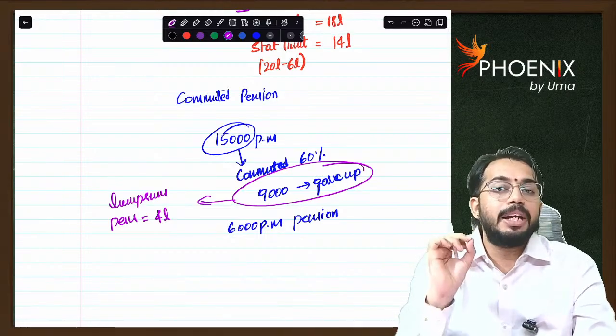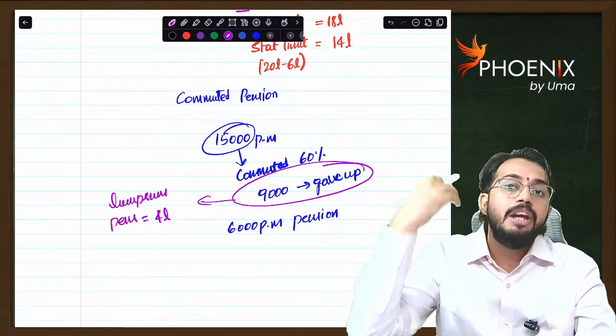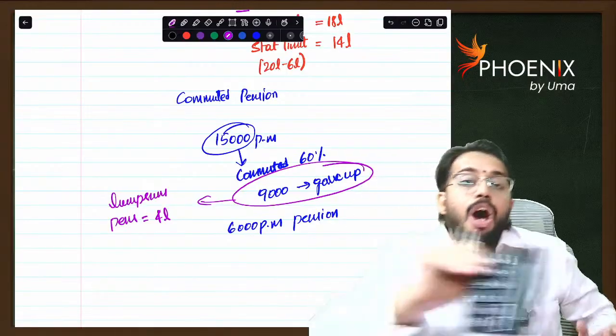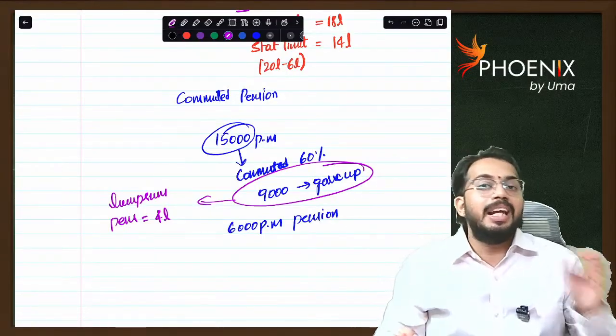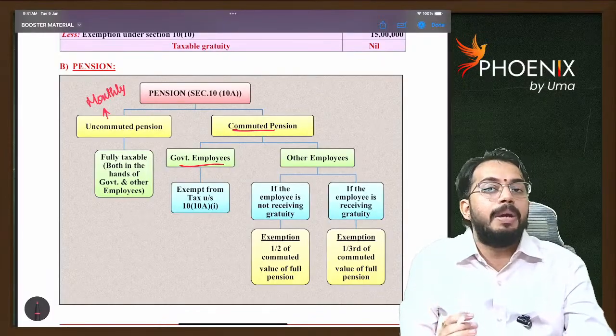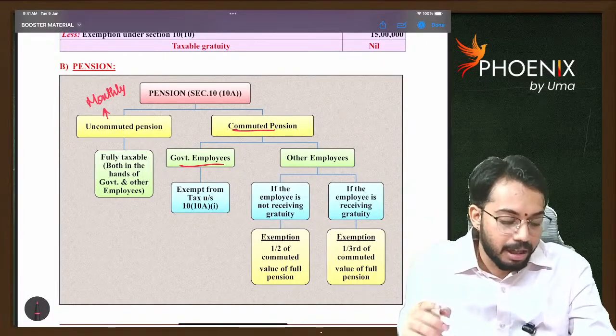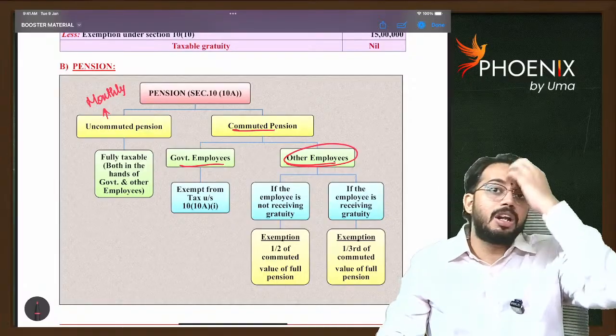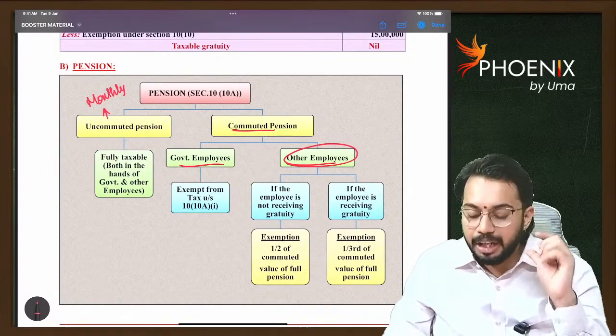If commuted pension is received by a government employee, it is fully exempt. If commuted pension is received by a non-government employee, then partial exemption will be allowed. Commuted pension received by other employees, meaning non-government employees, then you have to check.